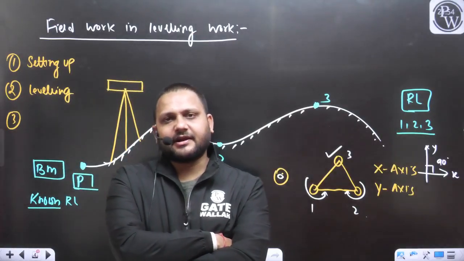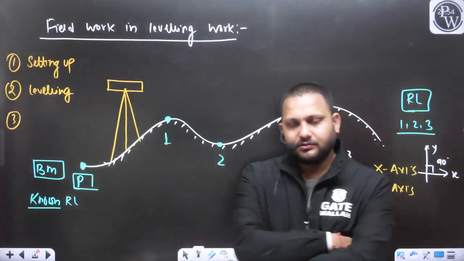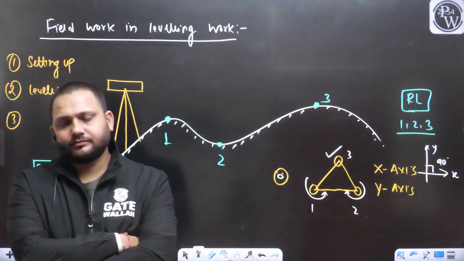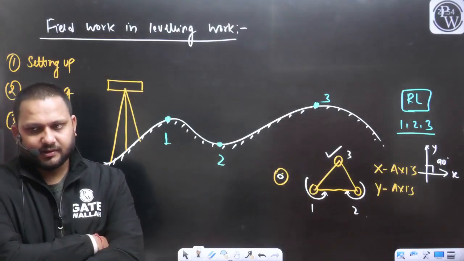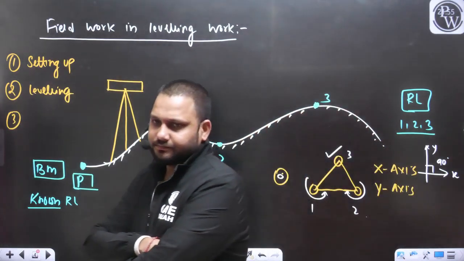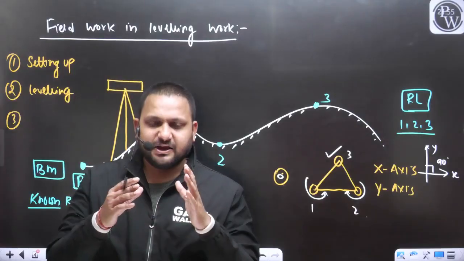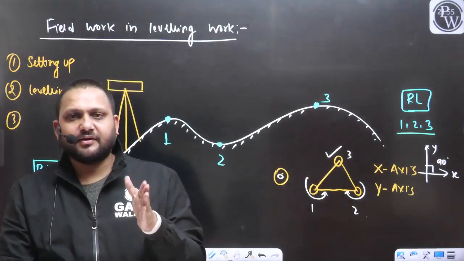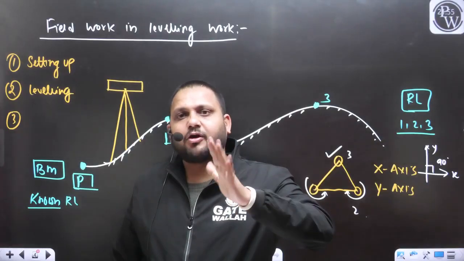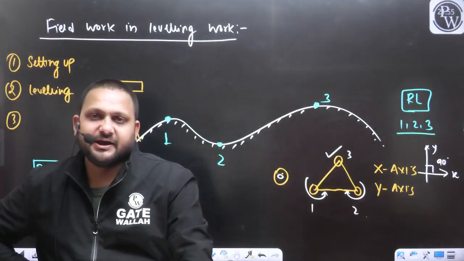Can we say the leveling of the level instrument is done? Answer is no. Initially we leveled our instrument about the x axis, now we have leveled our instrument about the y axis, then again you have to check for the x axis. Yes, you need to check again.